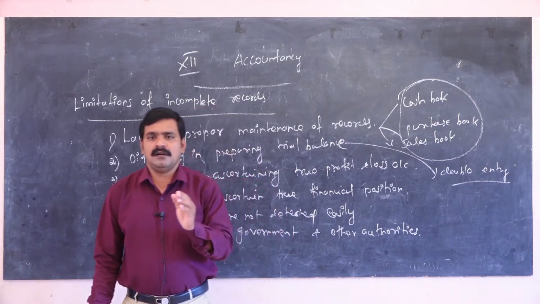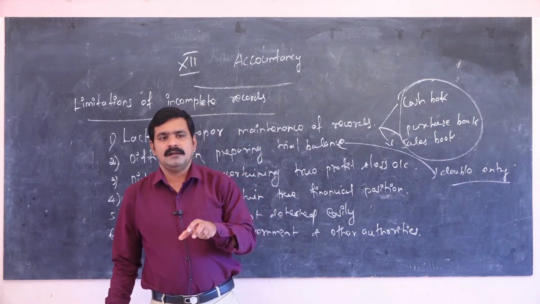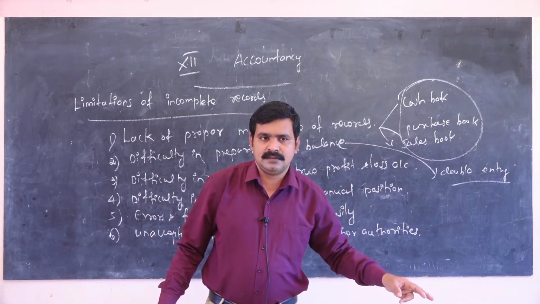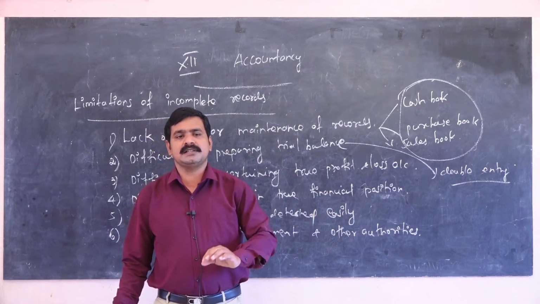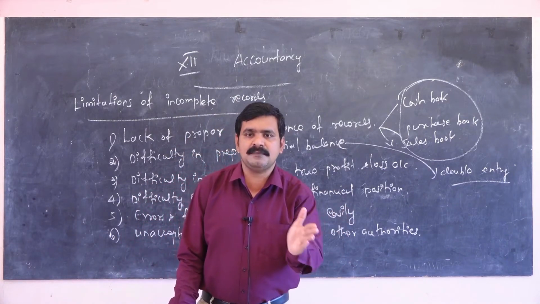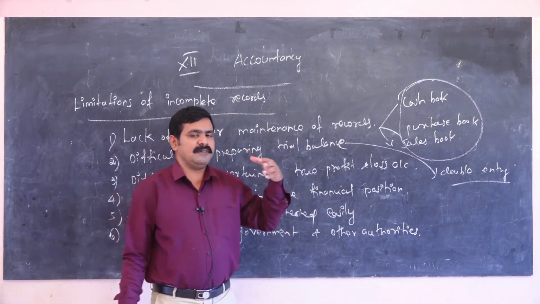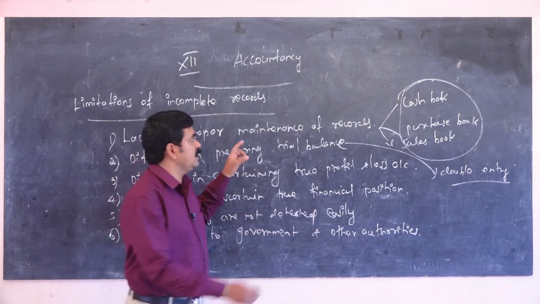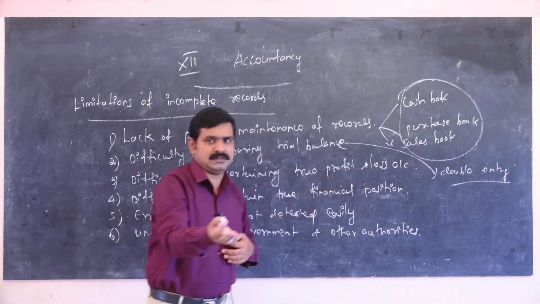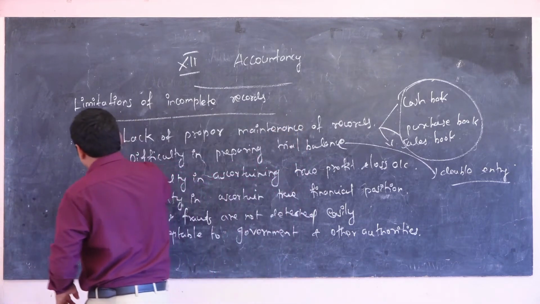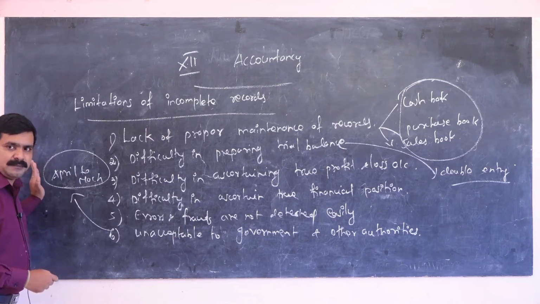Unacceptable. In government, we don't produce these incomplete records. But in the double entry system, every organization produces all the records to the government because of auditing, internal audit and external audit. This is a very important thing in this chapter. You know very well about the accounting year, April to March.